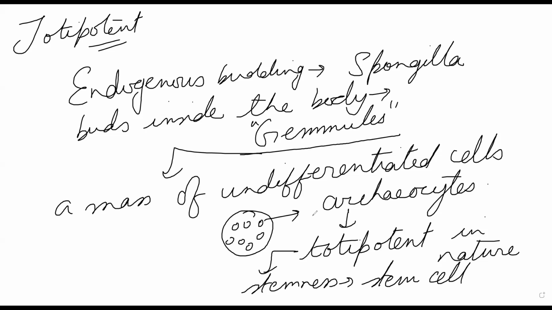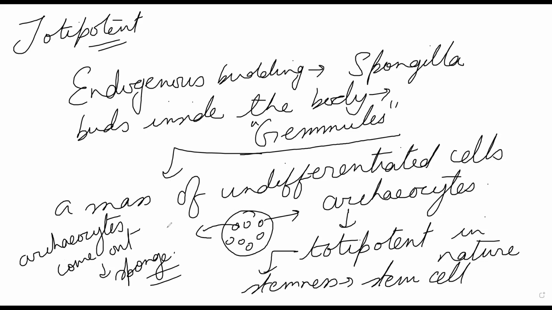So these gemmules are thrown out, and when they get a conducive, favorable environment, the gemmules will burst and the archaeocytes will come out of the gemmule and make a new sponge.